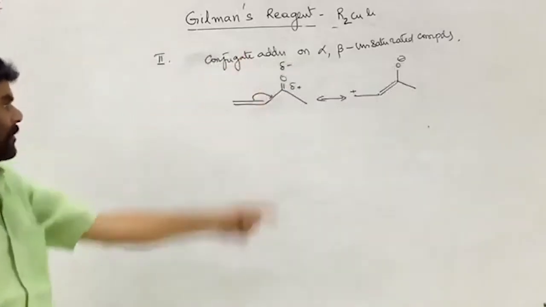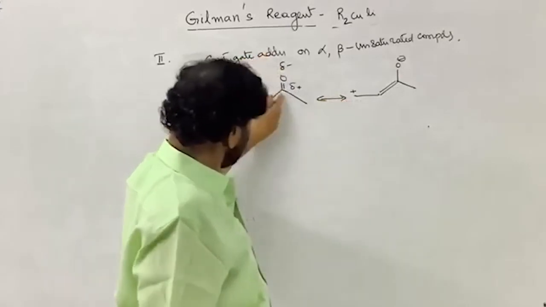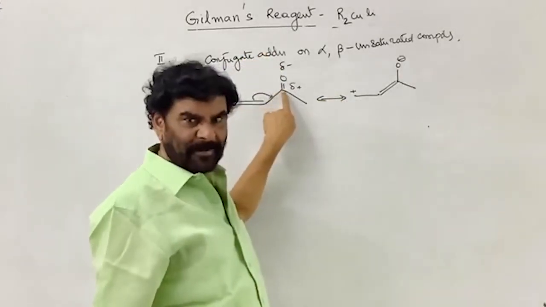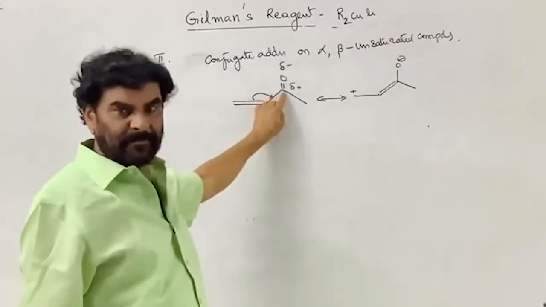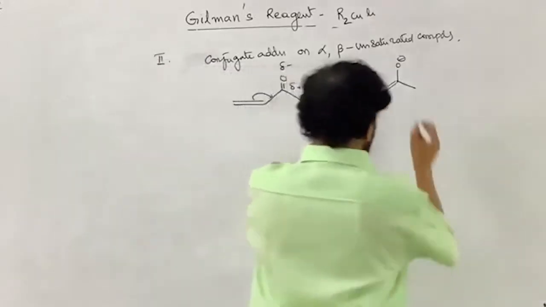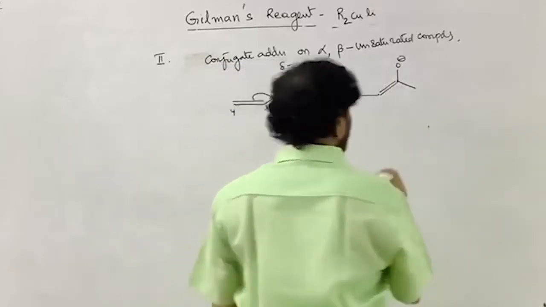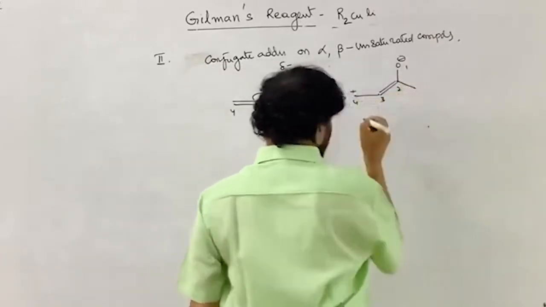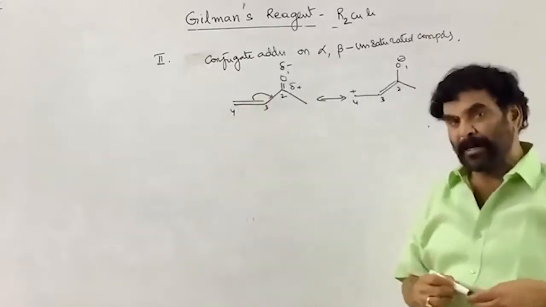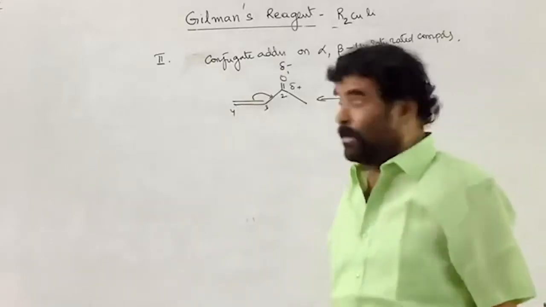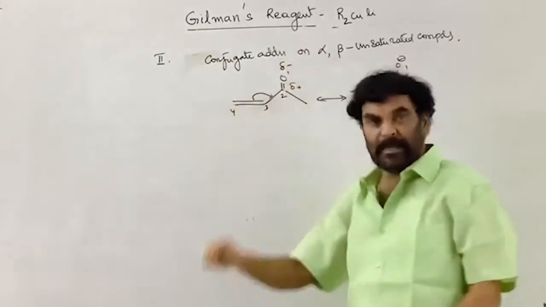In the carbonyl group, you know that this is the positively charged center, an electron seeking center. This is the electrophilic center. Due to the resonance, numbering 1, 2, 3, 4 for your convenience, the beta carbon also gets a small amount of positive charge. But the positive charge on the carbonyl carbon is more and on the beta carbon is less.